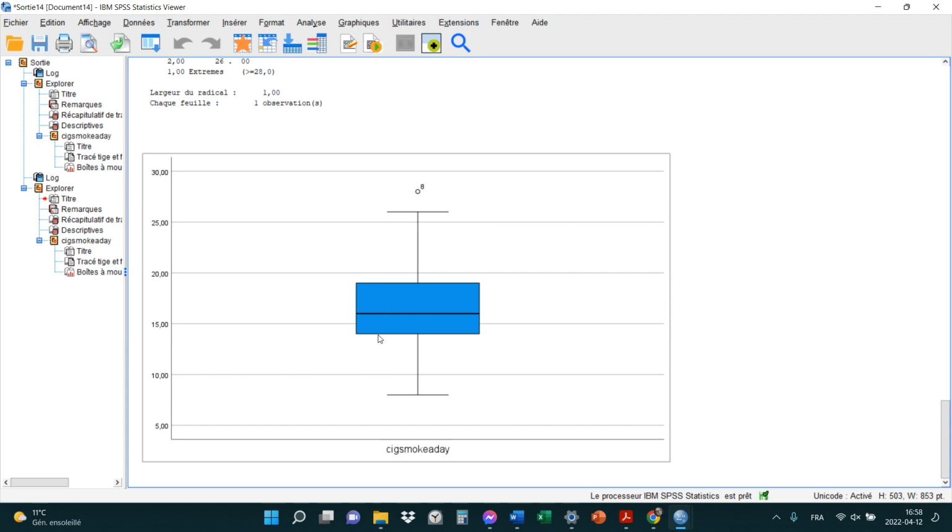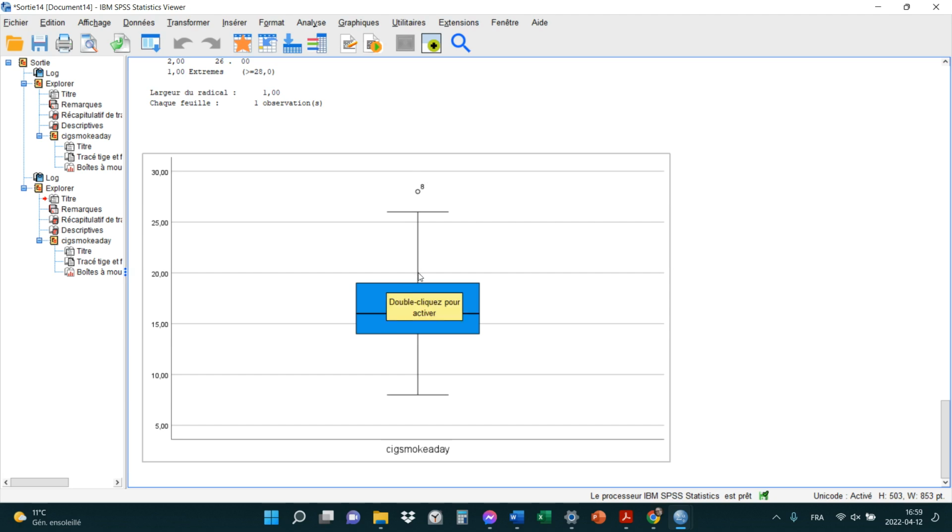Ces auteurs-là disent qu'un score devrait être au-dessus de 3 fois la différence interquartile. So for some authors, what really is an extreme value, an outlier, is the interquartile range here multiplied by 3.